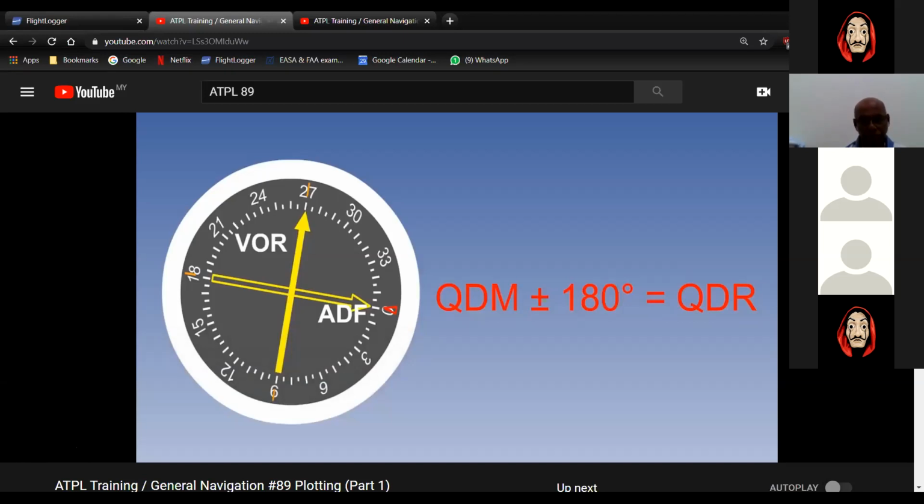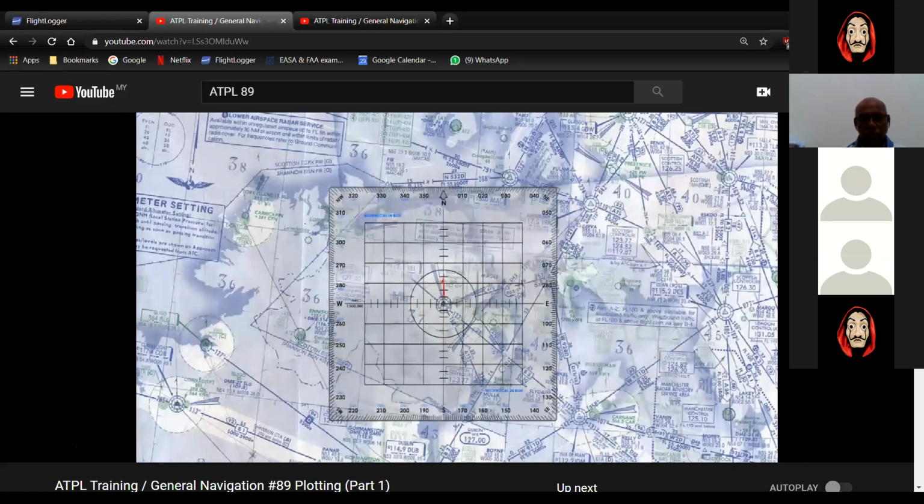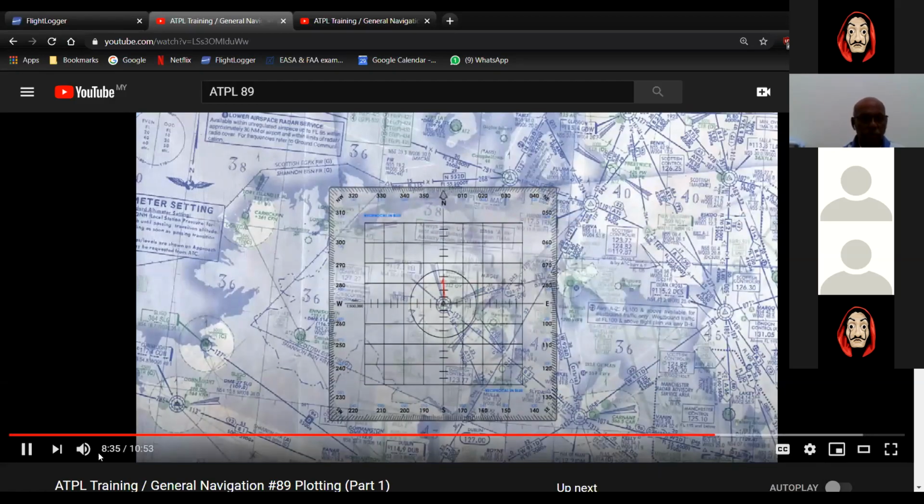As already said, your first task is to convert any QDM into a QDR. We now have a magnetic bearing from the navigation aid. There are 4 possible ways to plot it. You could align the protractor with a magnetic north arrow, if there is one. Can you see this red arrow? This red arrow you will find at all the airfields. Look at my cursor. These are all magnetic north. But the problem is that the arrow is very small.